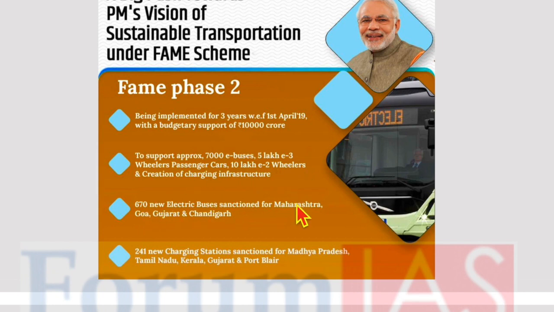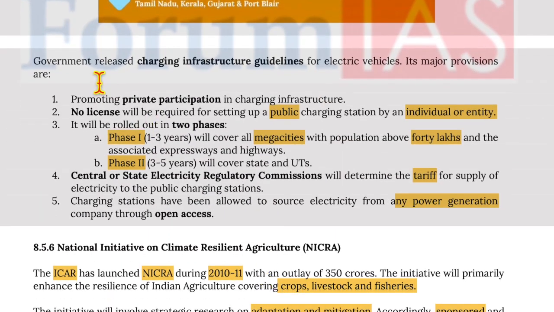670 new electric buses were sanctioned for Maharashtra, Goa, Gujarat, and Chandigarh under the FAME 2 project. 241 new charging stations were sanctioned for Madhya Pradesh, Tamil Nadu, Kerala, Gujarat, and Port Blair. The government released charging infrastructure guidelines for electric vehicles. Its major provisions are promoting private participation in charging infrastructure. No license will be required for setting up a public charging station by an individual or entity.